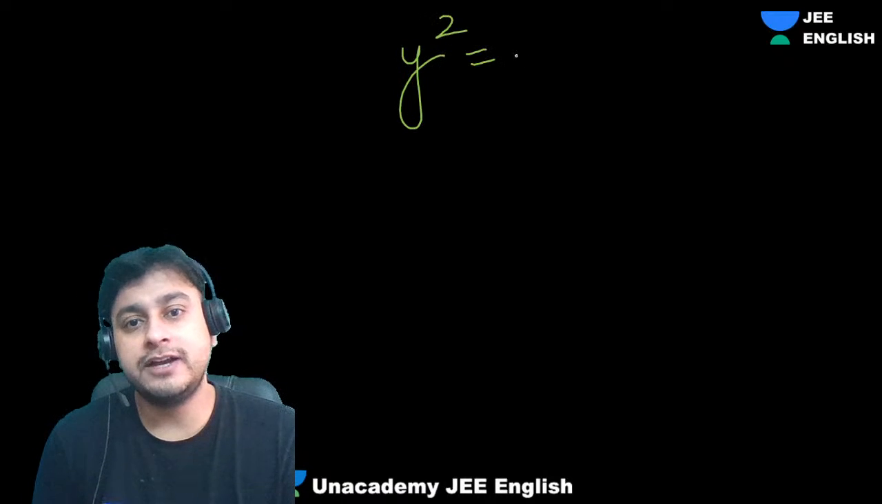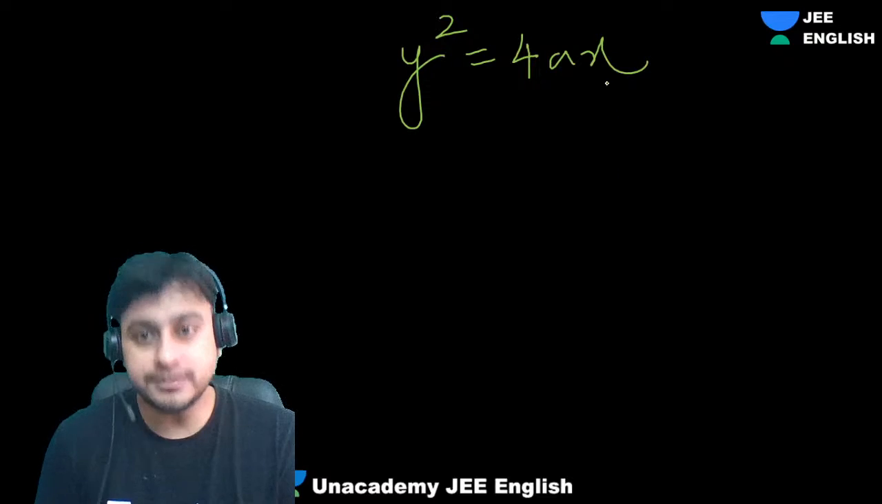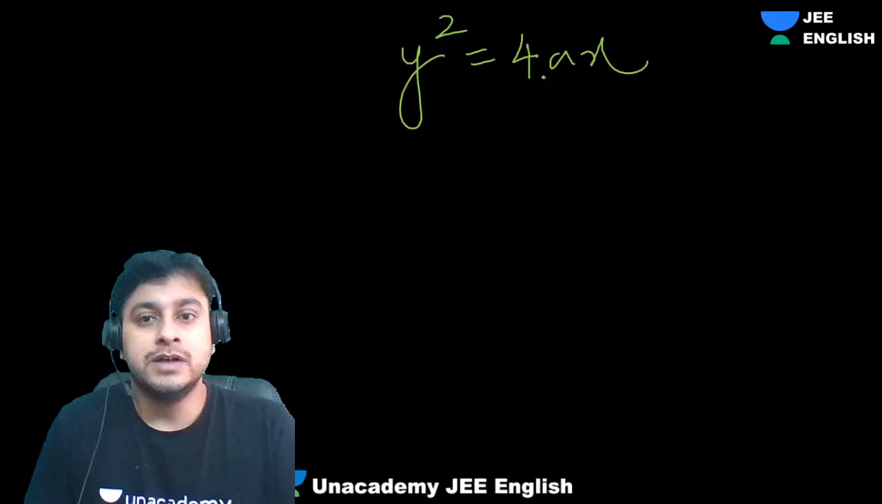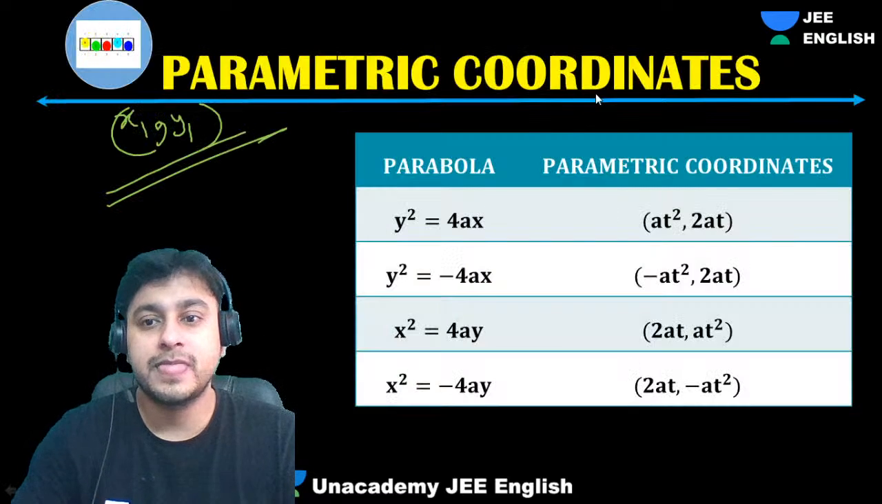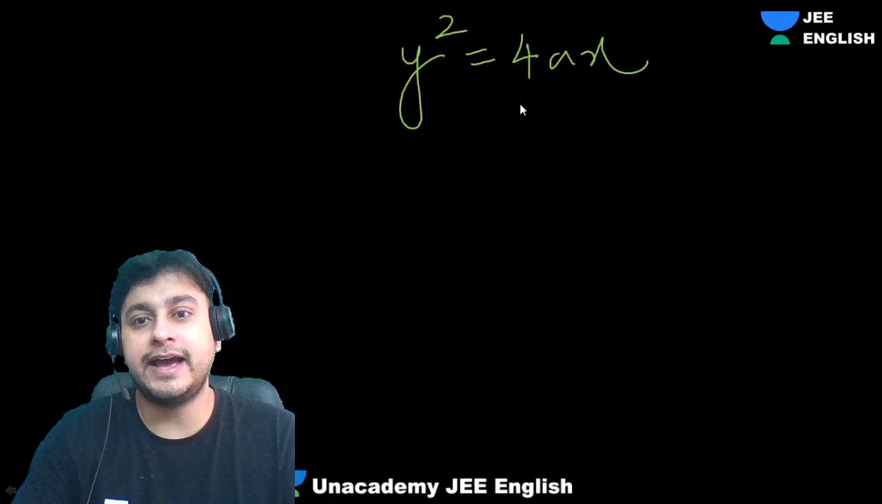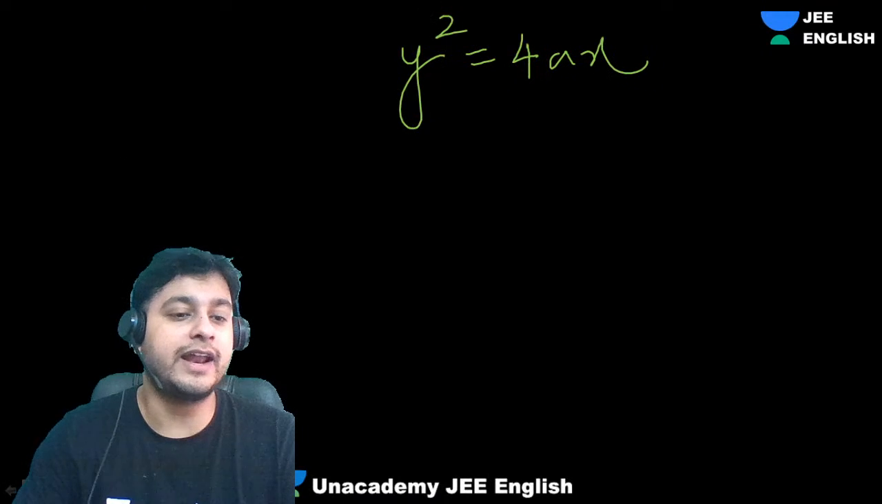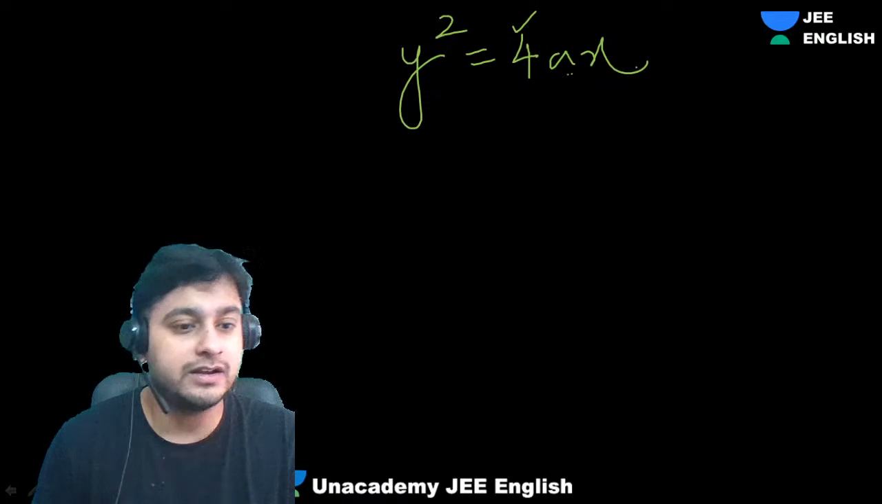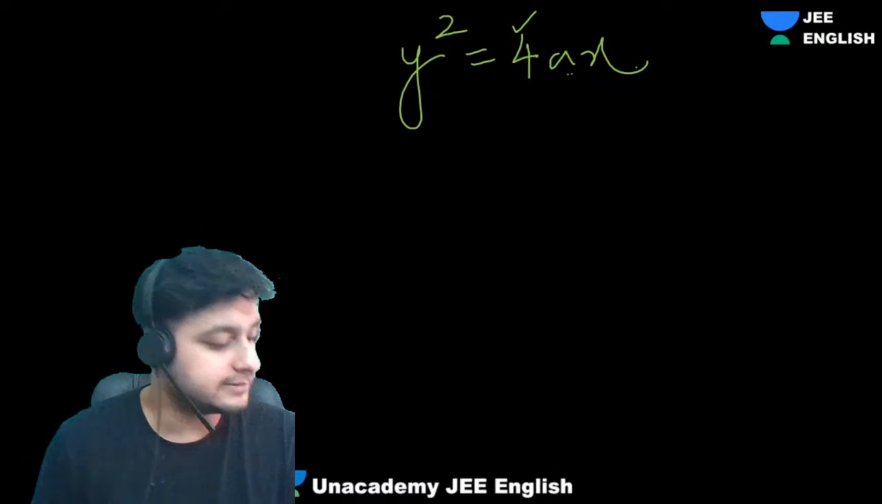We take y square equals 4ax. So let's suppose we make a whole square. How can you make a whole square, guys? Can I put x as a t square? 4 is already there. That's the whole square. So if you put x as a t square, won't it become a whole square? Yes.